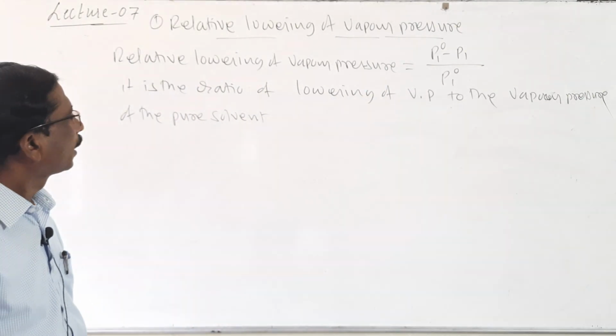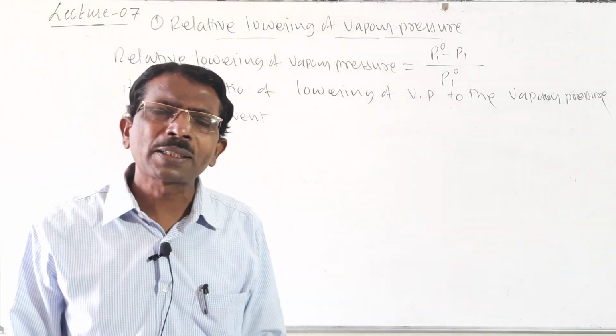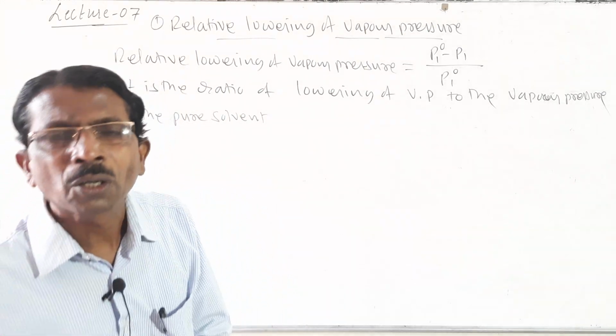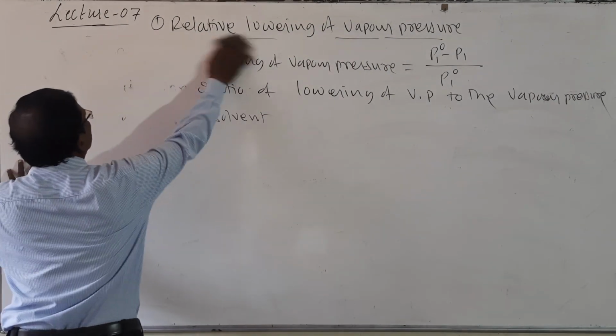Here, this relative lowering of vapor pressure is given like this, and how is it related with Raoult's law? Let us see.